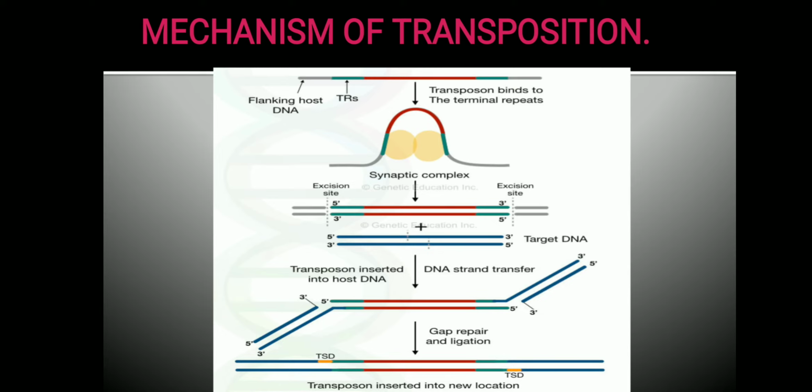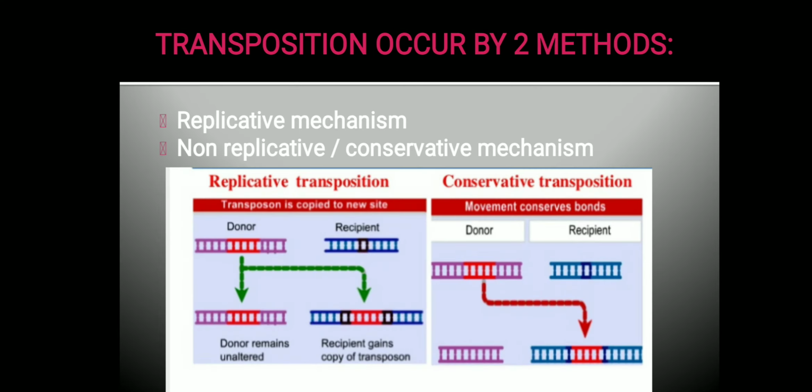Transposase enzymes. The transposase enzyme, once it cleaves, also cleaves the target DNA after the inverted repeats have been duplicated. In the middle it is going to cleave. Later the transposable element is inserted into the target DNA and the gaps that are formed are filled by DNA polymerase enzyme by forming a replication fork. This is the mechanism of transposition.